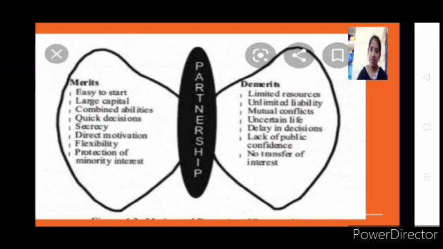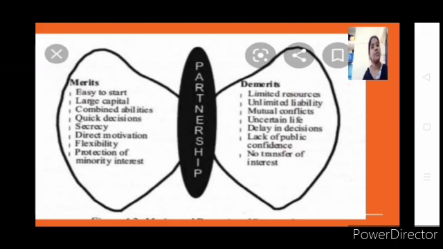Then comes flexibility. If you don't register, easily you can close your partnership deed, and easily you can open a new partnership with a new partnership deed. Flexibility in the sense, you are not restricted by anyone. Your firm is not rigid. It is flexible. If you want to change the business type, immediately you change. If you want to change the period, immediately you can change, because it can be done only by changing your agreement, nothing else, if you don't register.